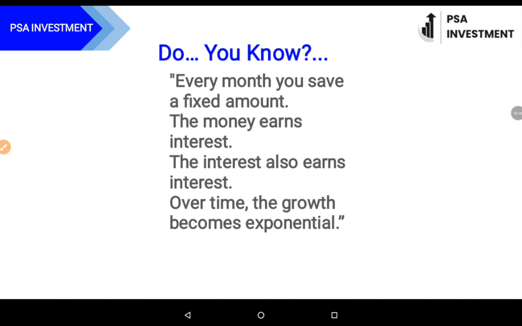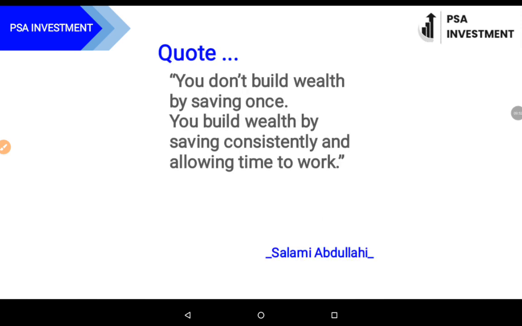And I've just seen an example. So I'll just stop with a quote of mine that says, you don't build wealth by saving once. You build wealth by saving consistently and allowing time to do the work.